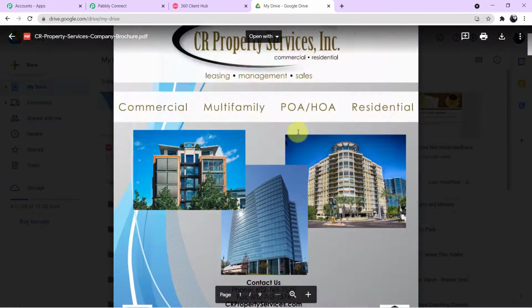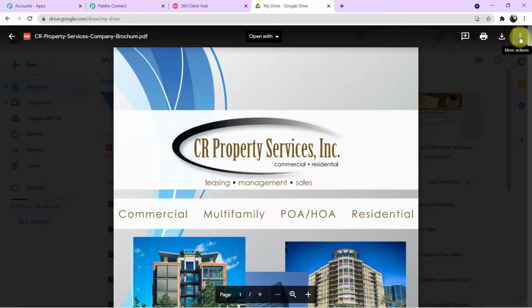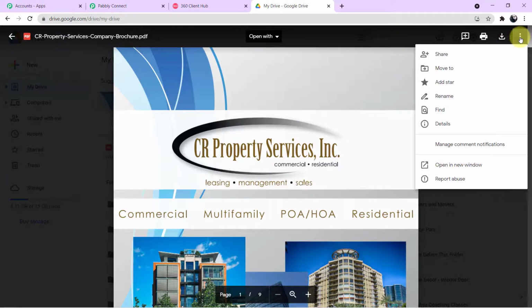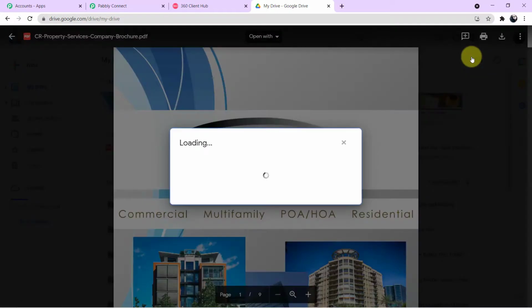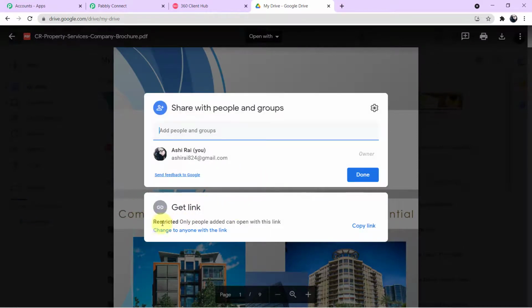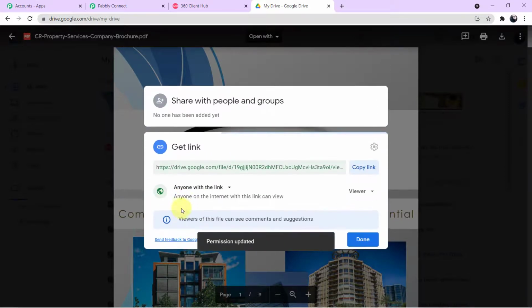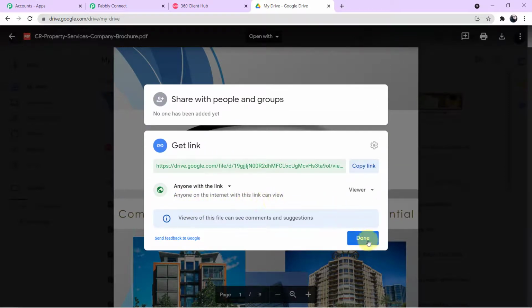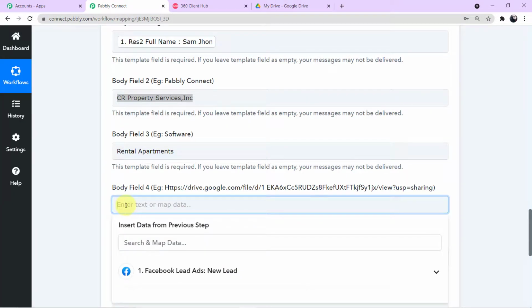Now I want to copy the link of this brochure, so I'll come to the right corner where it is written more options. I'll click this and now I'll click on share. Now here, read out what is written: Restricted, only people added can open with this link. So I'll change it to anyone on the internet with this link can view, and now I'll copy this link. I'll go back to my Pabbly Connect account and simply paste it here.